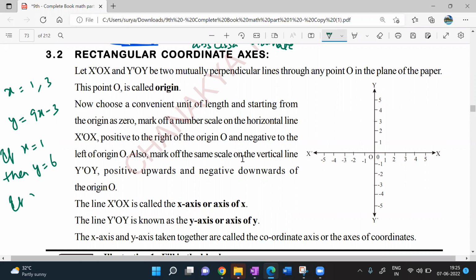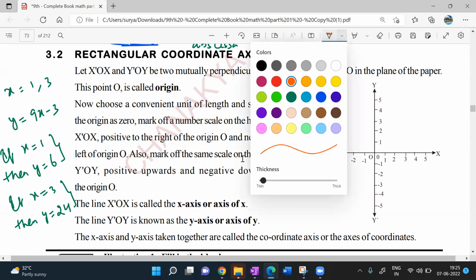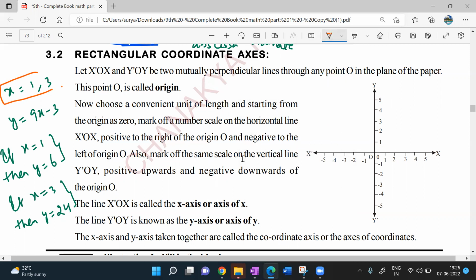Okay, if x value is 3, then what is y value? 24, correct? Sir, isn't it 24? Substitute here. 9 threes are 27, 27 minus 3. Got it, sir. Understood my point? Now here 1 comma 6 is one ordered pair, 3 comma 24 is one ordered pair. Understood? Now here, x, I'm taking some value. This is what, beta? This is what? Independent variable.